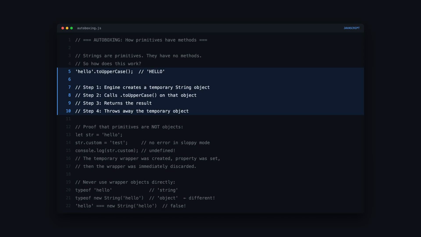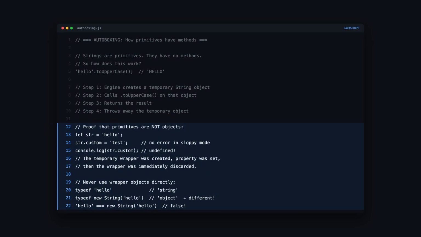Here's something that confuses everyone at first. Strings are primitives. Primitives don't have methods. So how can you call toUpperCase on a string? The answer is autoboxing. When you access a property or method on a primitive, the engine silently wraps it in a temporary object, a String object, a Number object, or a Boolean object. It calls the method on that wrapper, returns the result, and immediately throws the wrapper away.